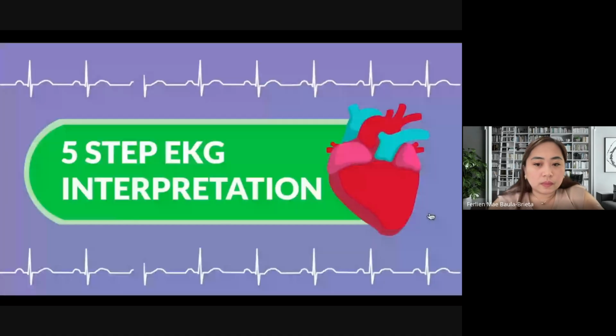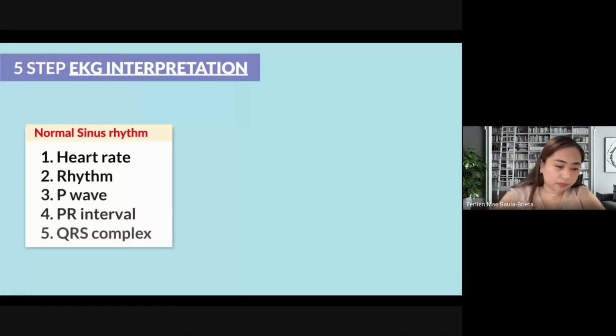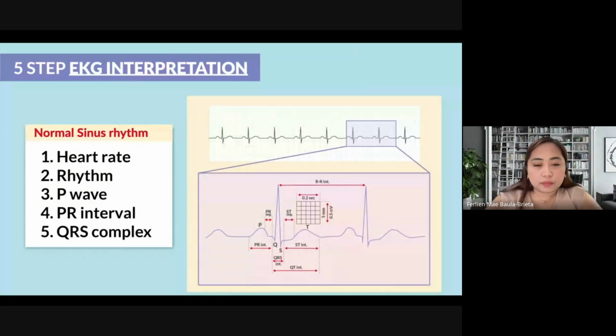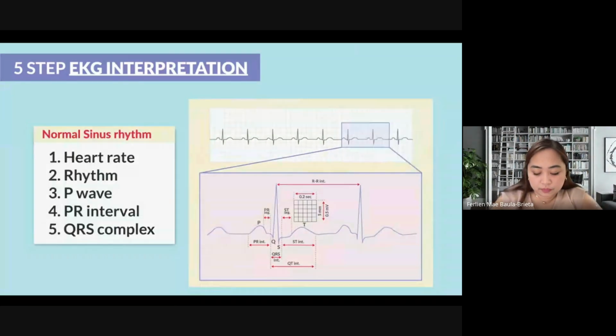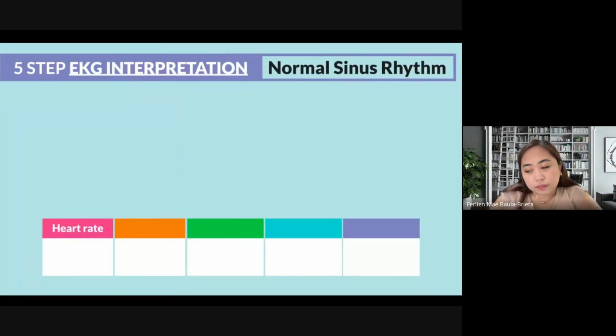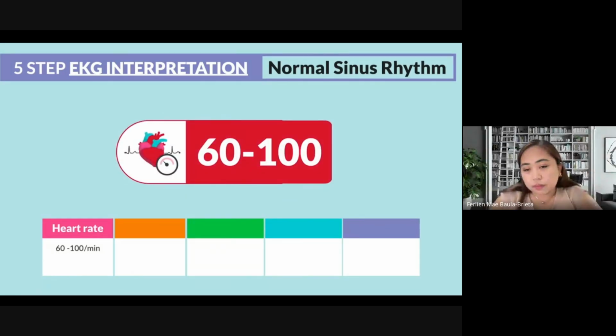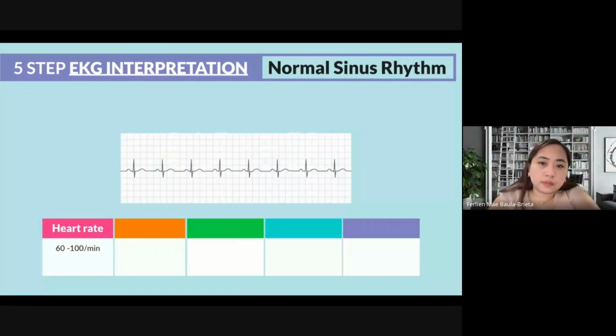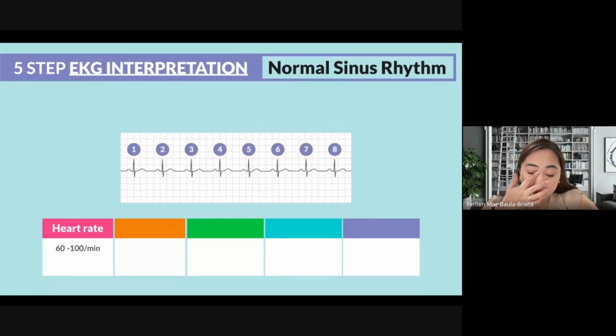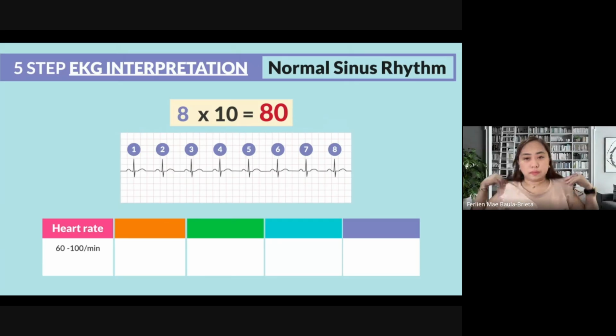Now for the 5-step EKG interpretation. Use these 5 steps to interpret any rhythm in 15 seconds or less. Step number 1 is all about the rate. Between 60 to 100 is normal sinus rhythm. Simply count the R peaks. So we have 1, 2, 3, 4, 5, 6, 7, 8. Then multiply by 10, so that's a heart rate of 80. Perfect. The rate is between 60 and 100.